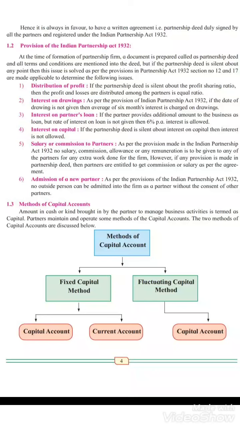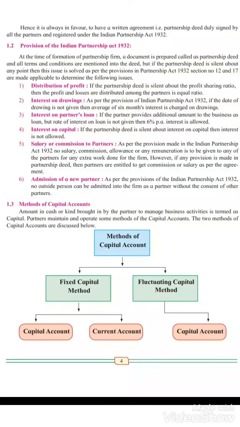As per this provision, if there is no date mentioned for any drawings taken by a partner, drawings meaning anything taken for personal use, then they will charge on average 6 months' interest on the drawings. Interest on partner's loan: if any partner has brought a loan amount into the business and the rate of interest is not given, then by default it will be 6% per annum, that is a yearly charge.